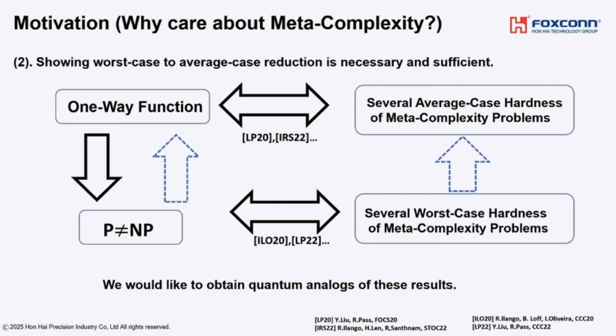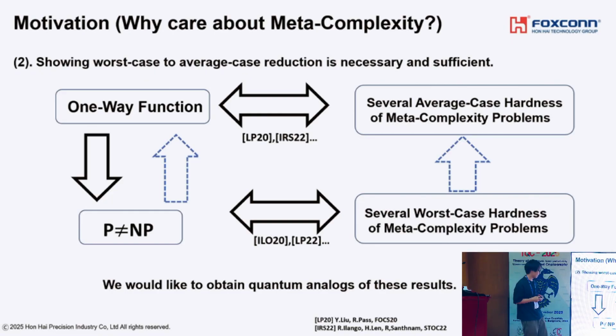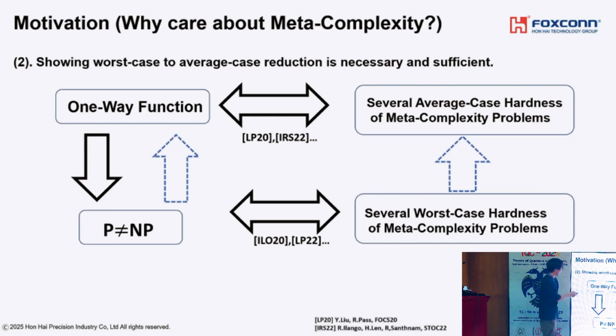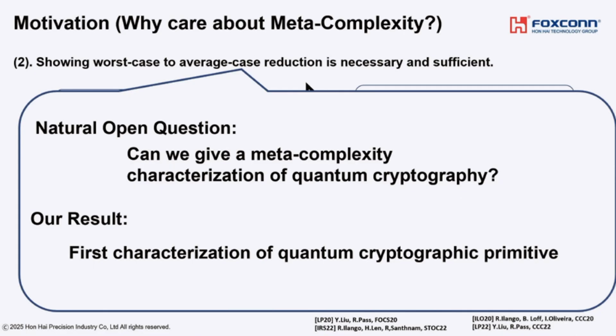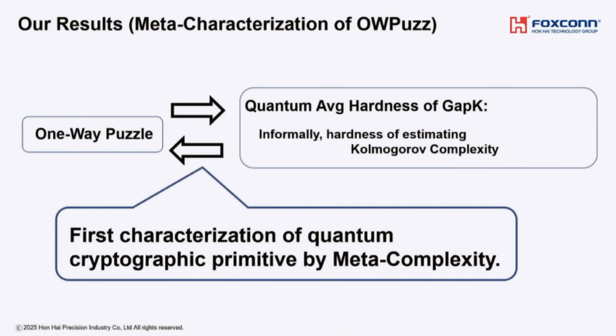Ultimately, we would like to obtain quantum analogs of these many results. As a first step, I ask the following open question: can we give a meta-complexity characterization of quantum cryptographic primitives? This is quite a natural question. In our work, we show the affirmative answer and give a first characterization of quantum cryptographic primitives by meta-complexity. So this is the result. Let me explain it in more detail.